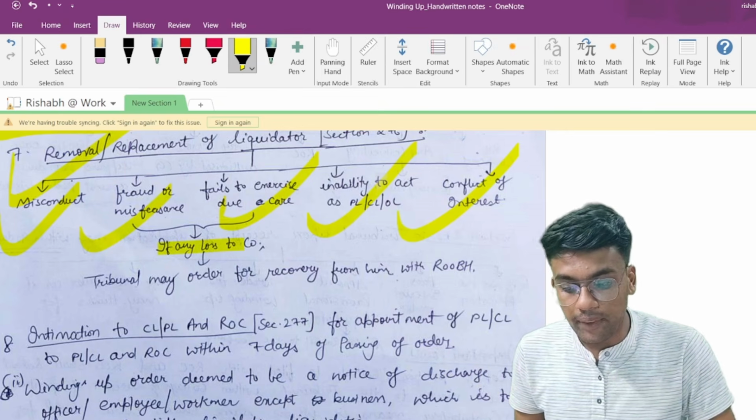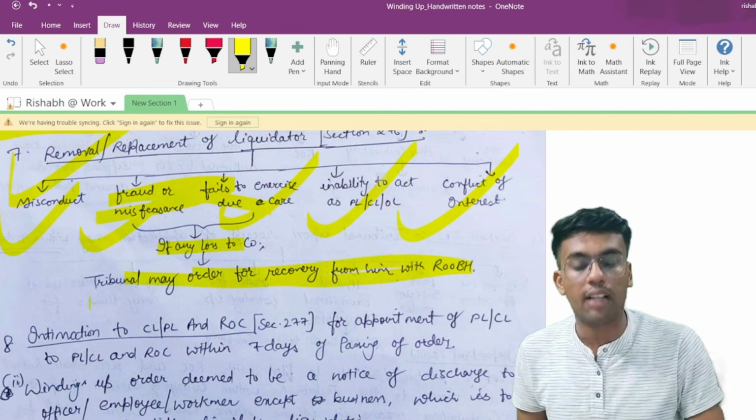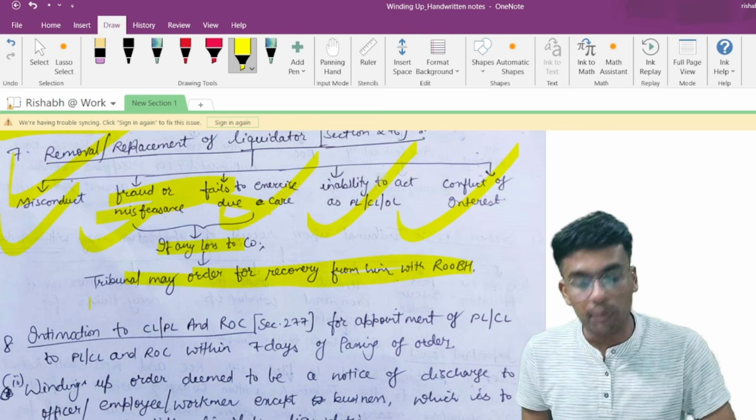If any loss is caused to the company due to any of these points, then the tribunal may order recovery from such person after providing a reasonable opportunity of being heard.